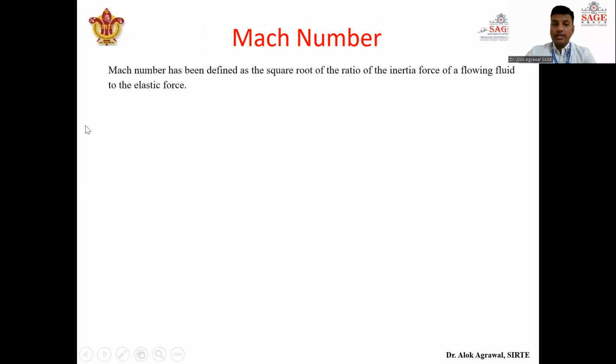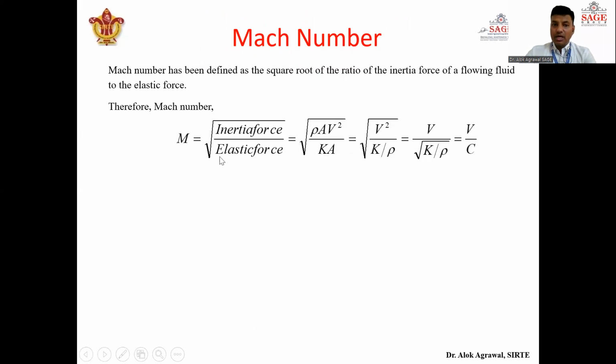Okay, so what is Mach number? Mach number is defined as the square root of the ratio of the inertia force of flowing fluid to the elastic force. Therefore, Mach number can be written as the square root of inertia force by elastic force. Inertia force is given by rho into A into V squared, that we have already seen. Elastic force is given by K into area.